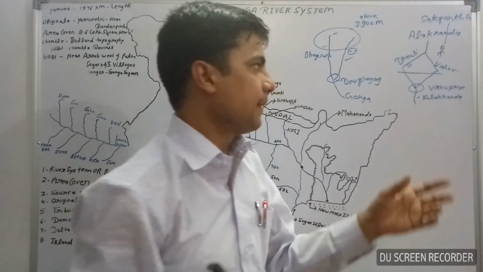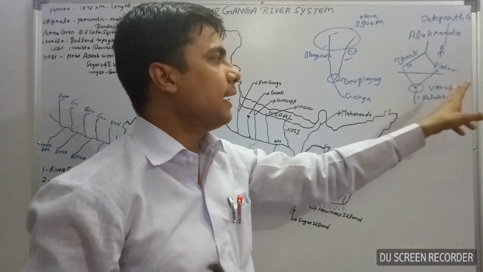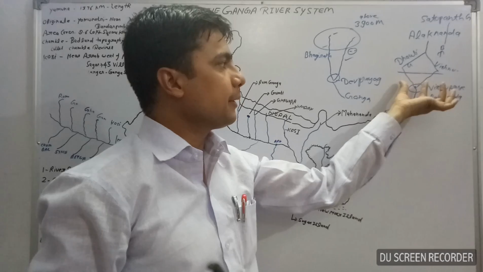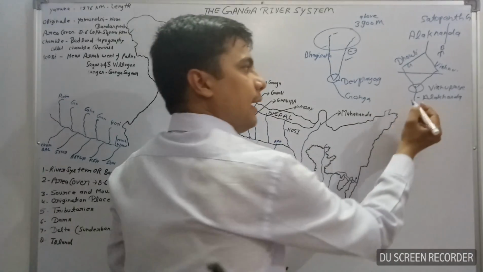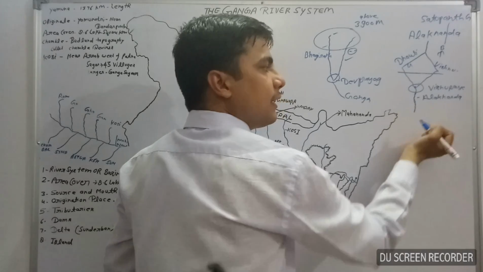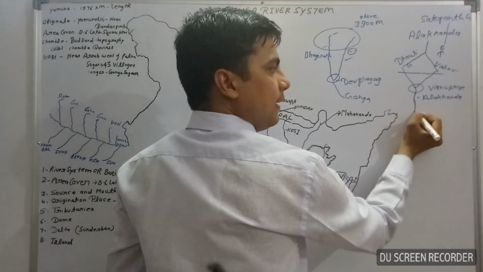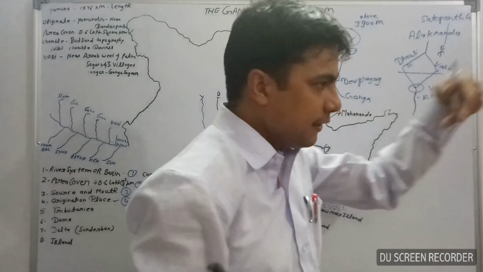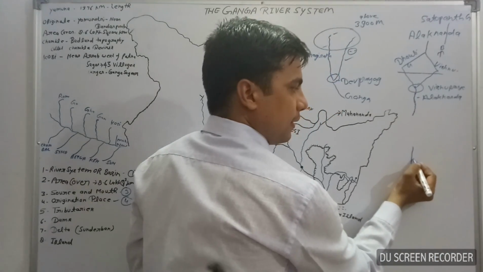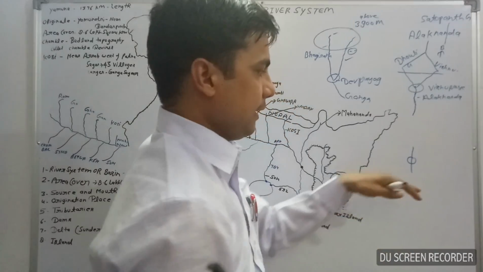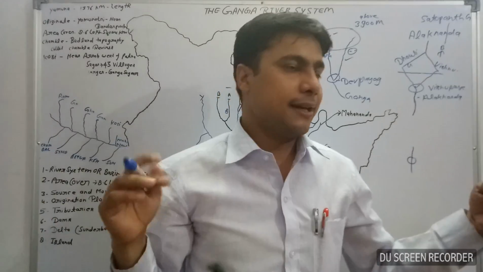It means Alaknanda originated with two branches, Dhauli Ganga and Vishnu Ganga. At Vishnu Prayag, they meet each other, then after it is known as the Alaknanda River. The Alaknanda River flows towards the south direction. When it passes some distance, here is a left hand tributary. Left hand tributary means we stand over the river, and our left hand side is the left hand tributary, and the right hand side is the right hand tributary.